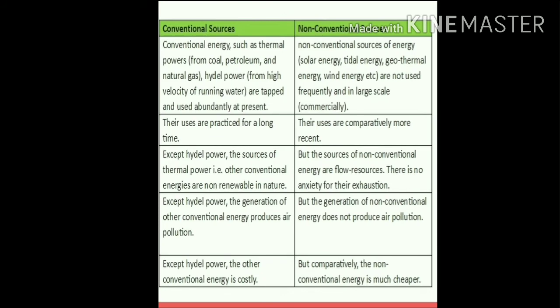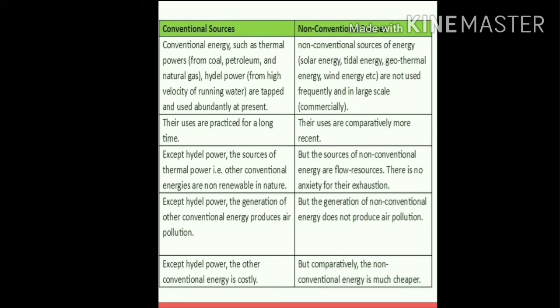So students, the conventional sources of energy such as thermal power, which means the power obtained from heat and light, for example coal, petroleum, natural gas, then hydel power, which is obtained from running water, are tapped and used abundantly at present. That means the conventional sources of energy are used frequently at present. Whereas the non-conventional sources of energy are not used frequently, and not on a large scale. They are used in a very small quantity.